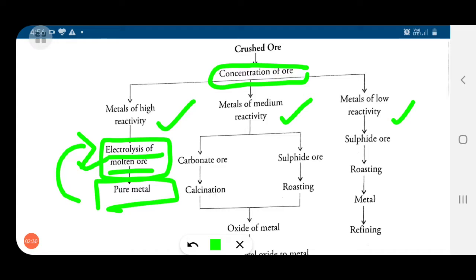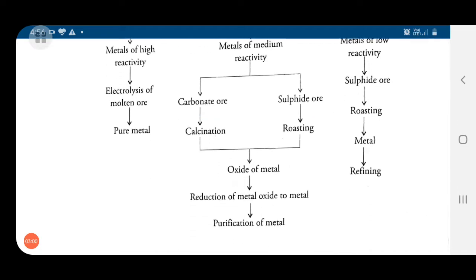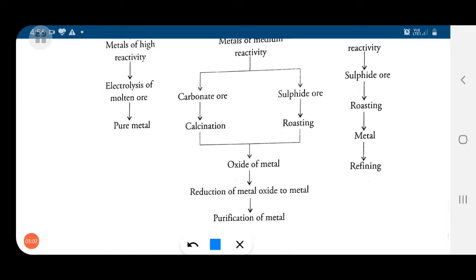Now come to the second one, metals of medium reactivity. Such metals exist in two different types of ore, carbonate or sulfide. Is this clear? Carbonate or sulfide. So metals of medium reactivity usually occur in carbonate ore form or sulfide ore form. C for carbonate and C for calcination. That means carbonate ores are purified by calcination, and sulfide ores by roasting.